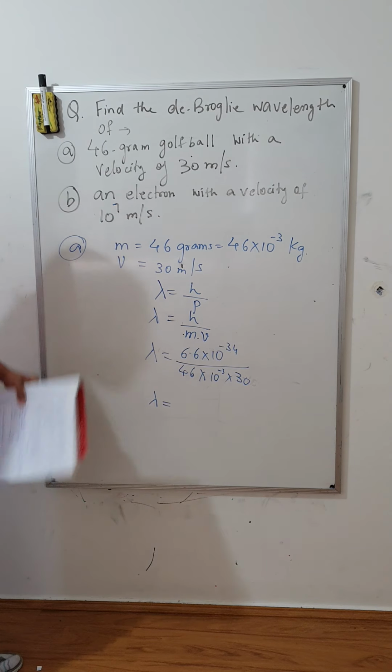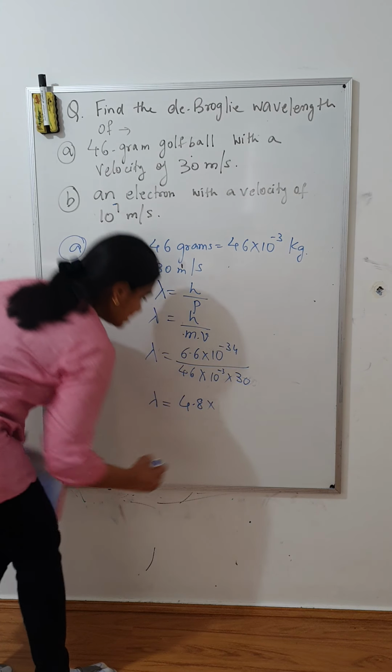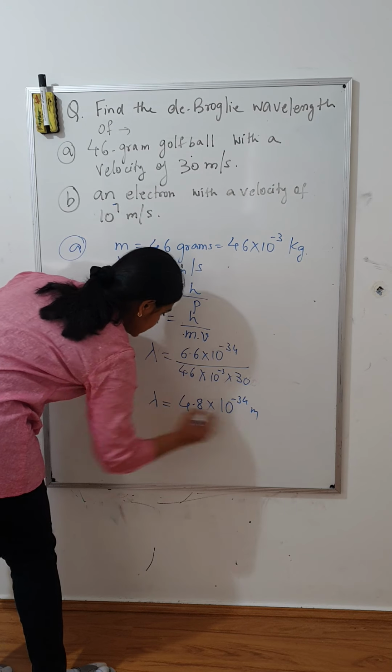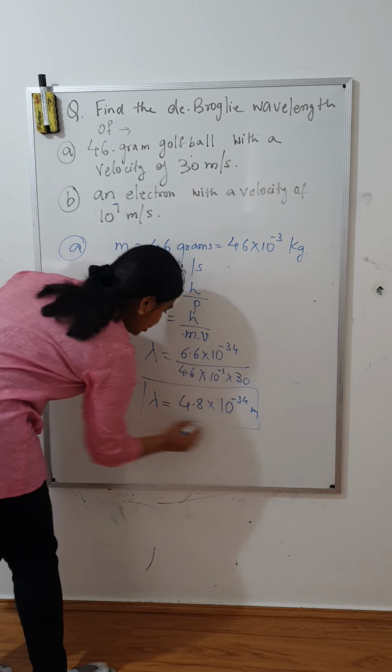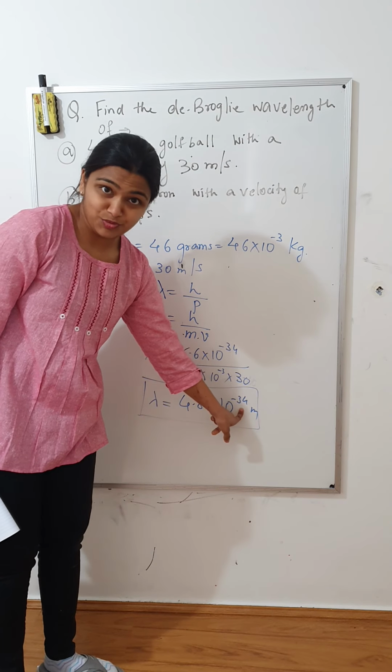Plug this in your calculator and you will find the answer is 4.8 times 10 to the power minus 34 meter. Let's have a look at this value here, 10 to the power minus 34 meter.